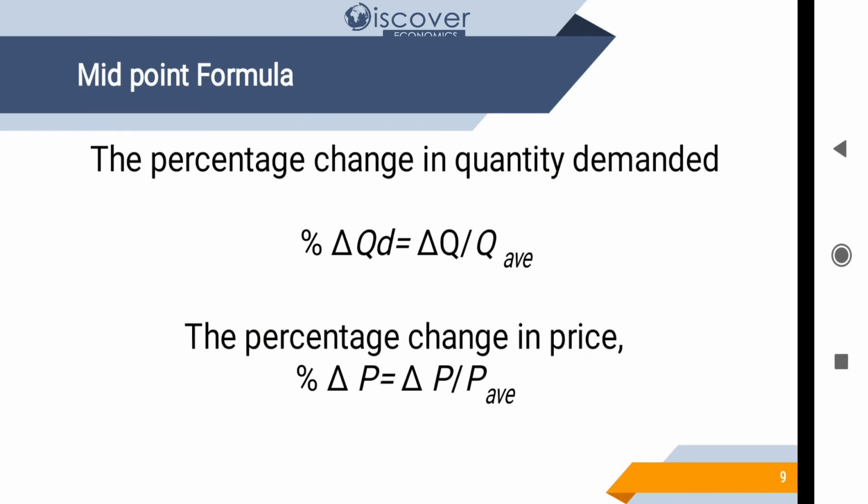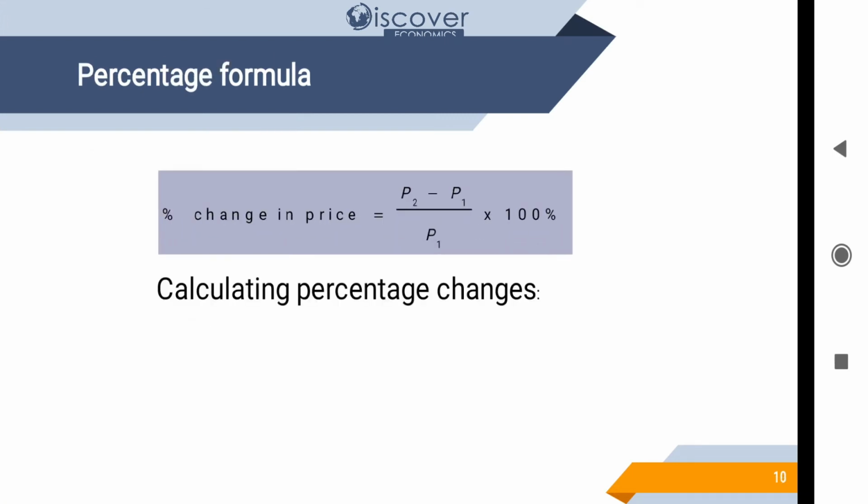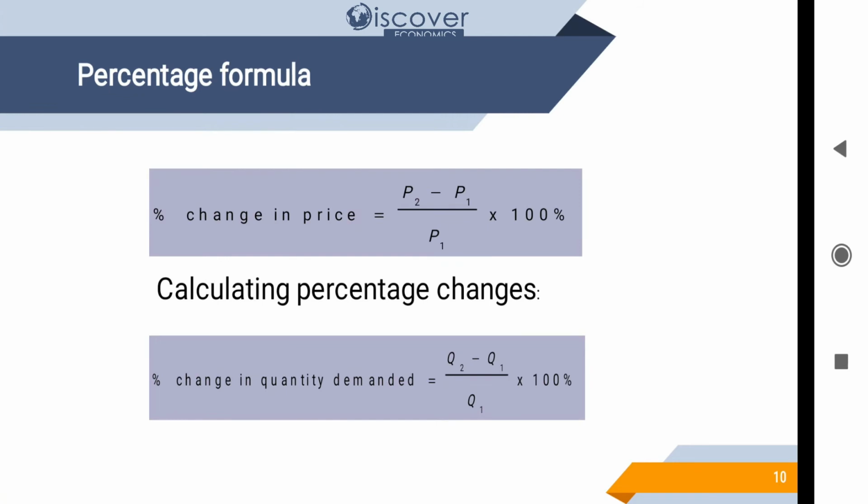Now we are going to have the midpoint formula. The percentage change in quantity demanded is equal to change in quantity divided by quantity average, and percentage change in price is equal to change in P over P average. So here is the percentage formula: percentage change in price is equal to P2 minus P1 divided by P1 into 100. So P2 minus P1 means change in P, and P1 is the initial price. Then percentage change in quantity demanded is equal to Q2 minus Q1 divided by Q1 into 100. So Q2 minus Q1 means change in quantity.